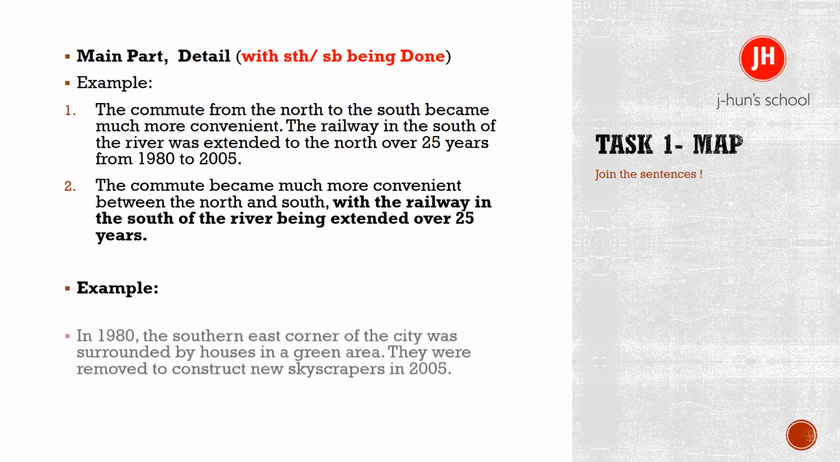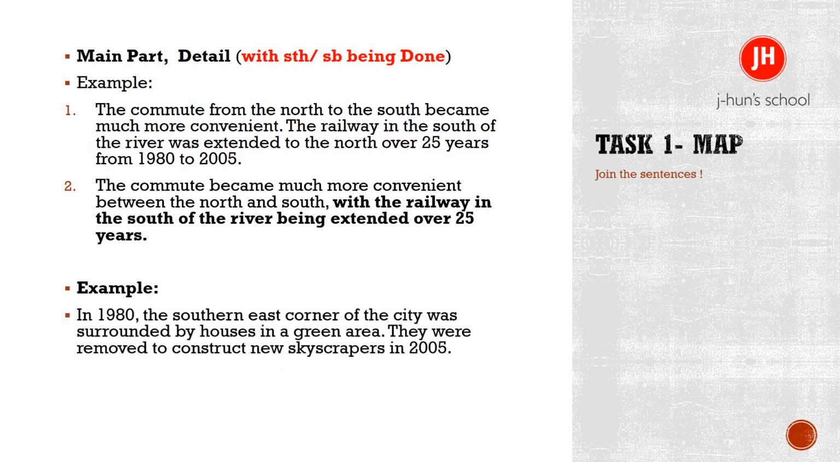Now another example. Can you read it, please? In 1980, the south and east corner of the city was surrounded by houses in a green area. They were removed to construct new skyscrapers in 2005. Again, you've got two times here, 1980 and 2005. And these two sentences show how something changed between these two years. All right? But okay, the sentences are simple.